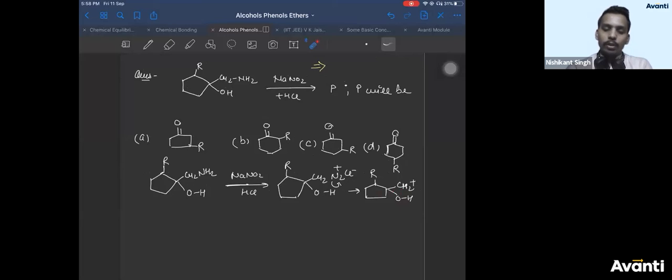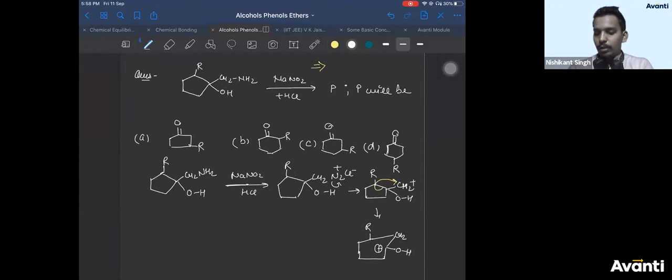That is why it's a good question. So this bond will break like this. This carbon getting negative charge will attack the carbon having positive charge, so that you get something like this. R here. This carbon gets a positive charge. It has OH, and there is a CH2. This carbon forms a bond here. Now you get a 6-membered ring.